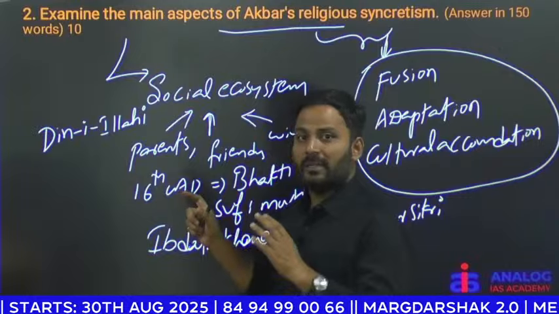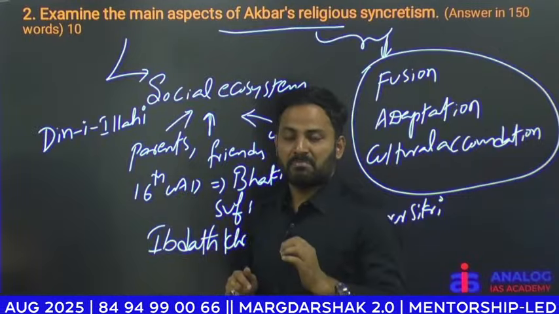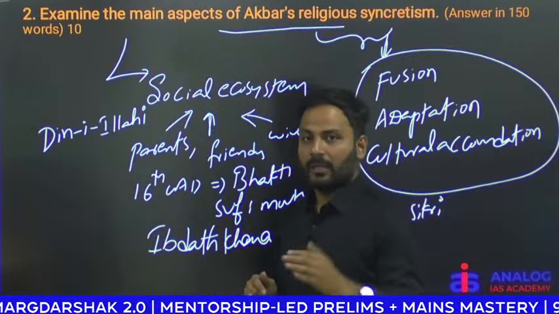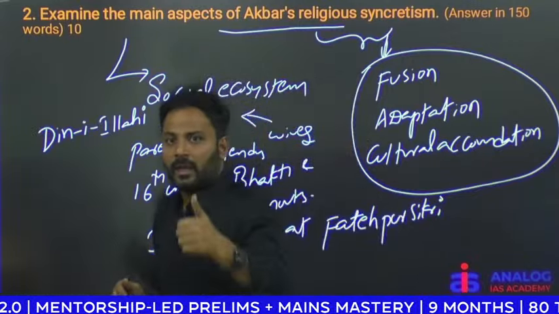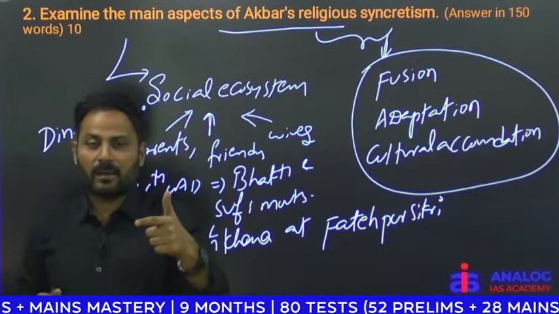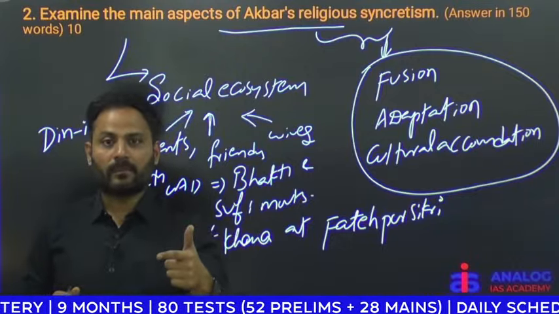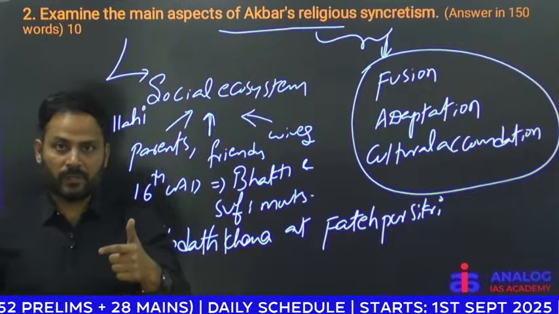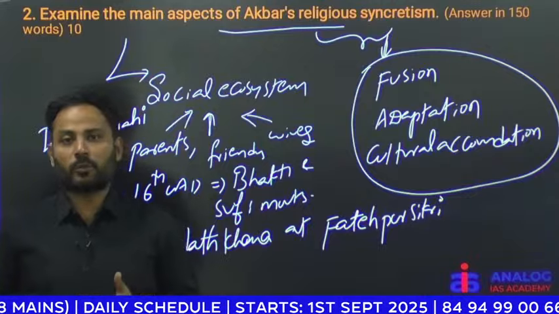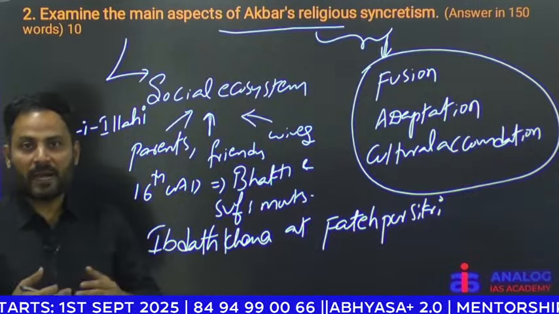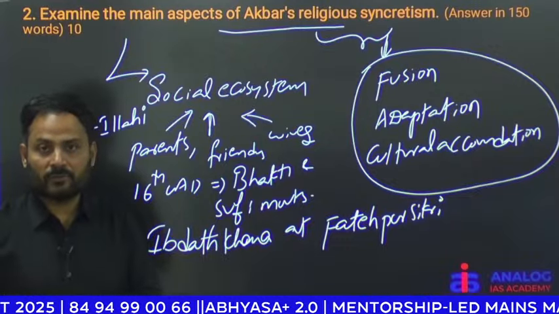Not only in Din-i-Ilahi is Akbar's religious syncretism reflected; you can see it in his state policies. He abolished jizya. He started celebrating Dasara, Deepavali, Holi as state festivals in his palace. He also allowed his Rajput wives to bring their idols and practice idolatry in his own palace.